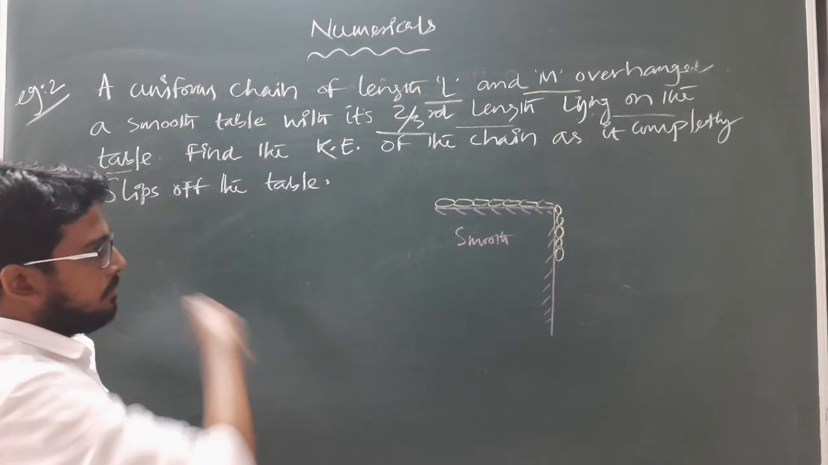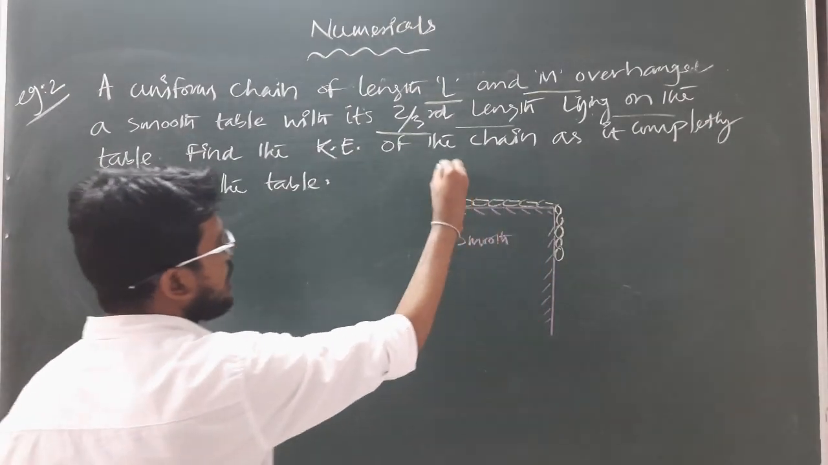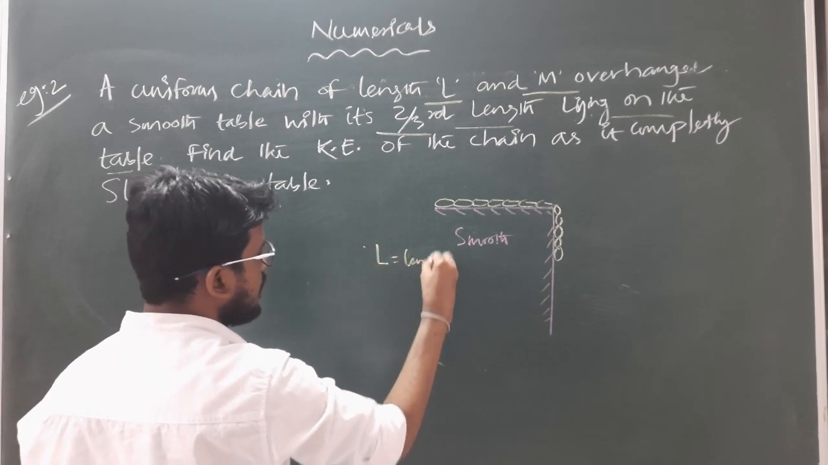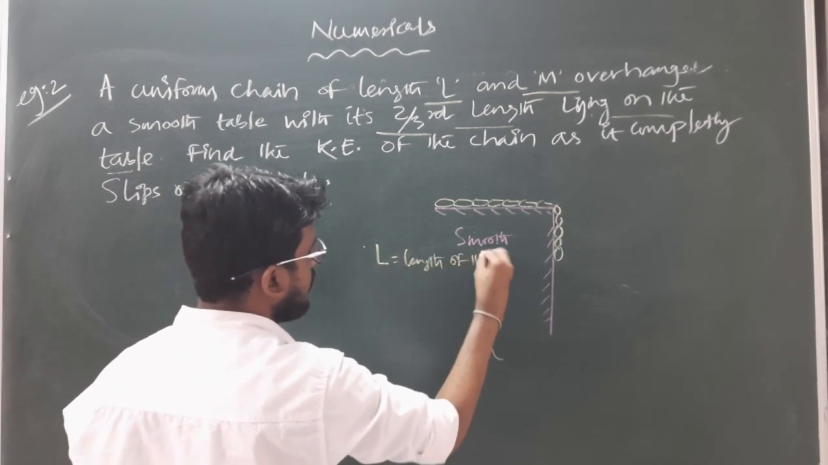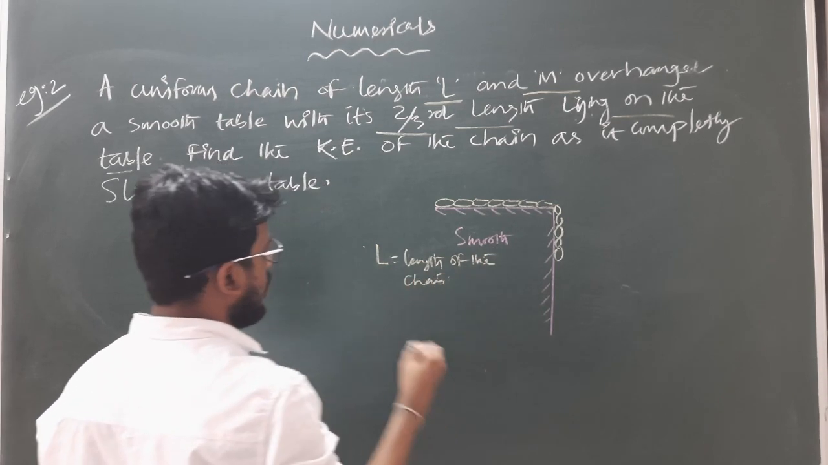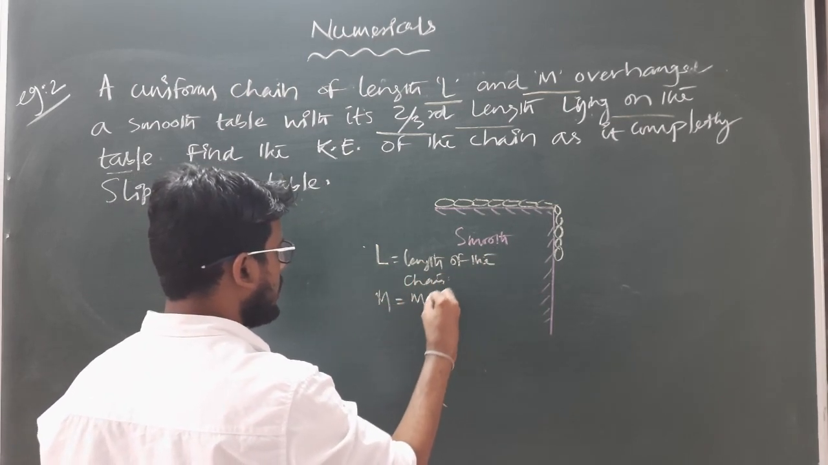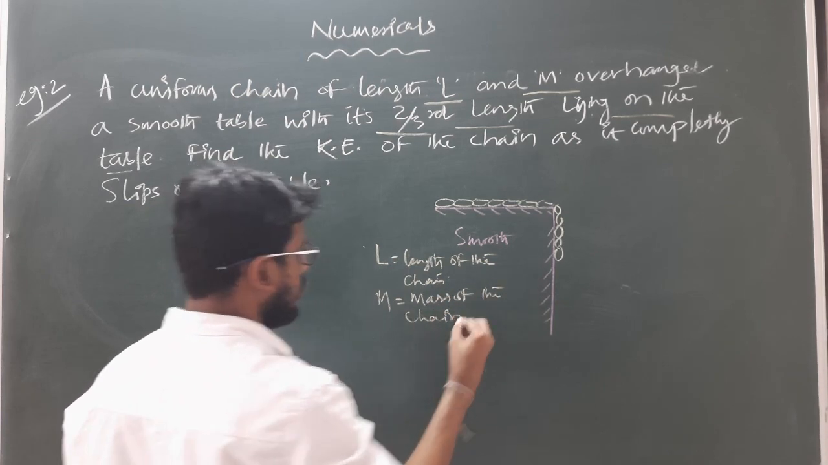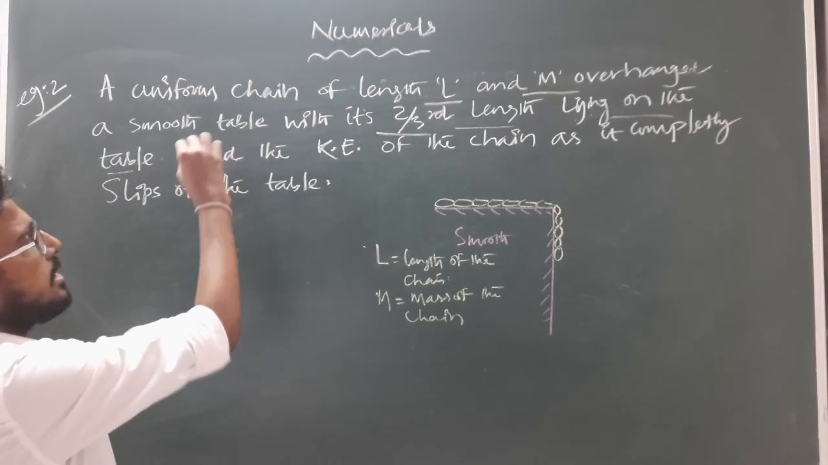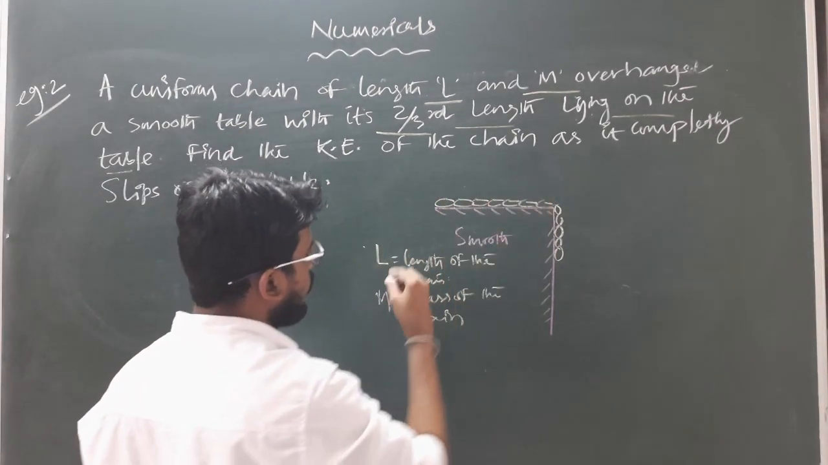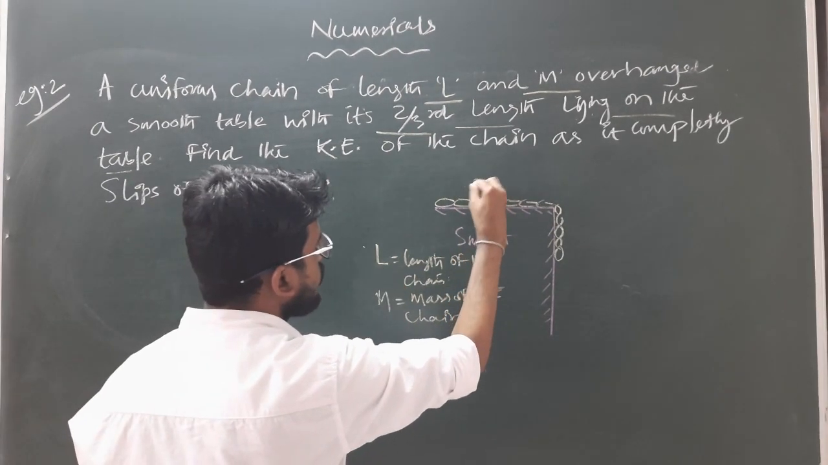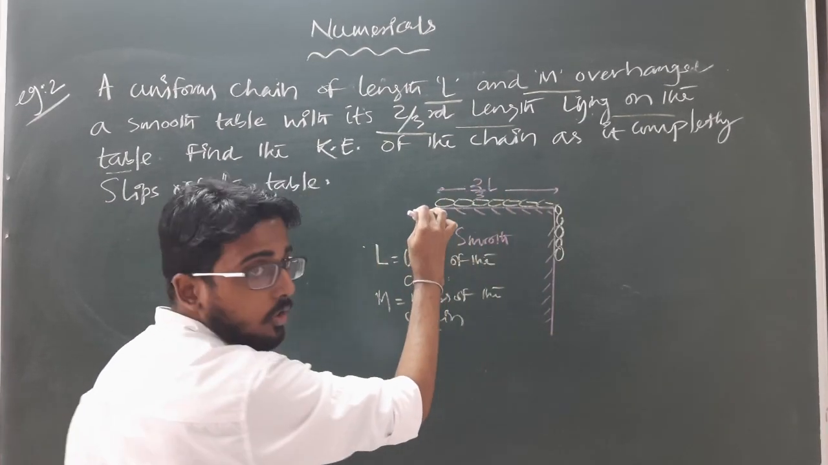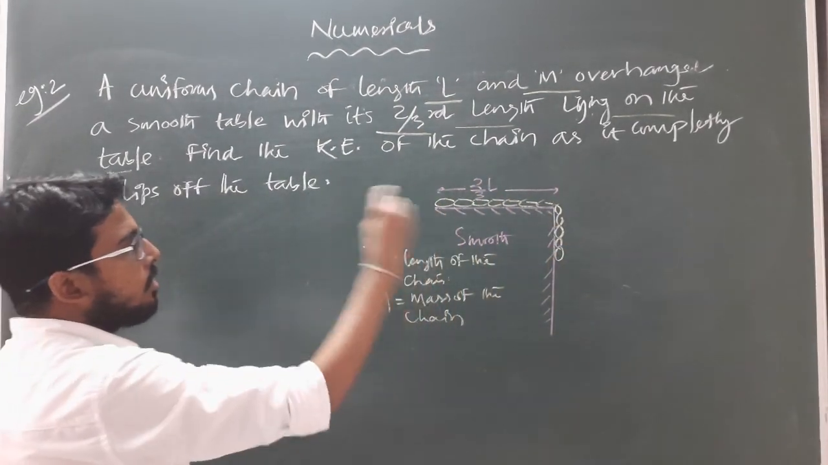Okay. So the total length of the chain is given, according to the question, as L, and m is the mass of the chain. Clear? And according to the question, initially 2/3 of its length, so if the total length of the chain is L, this much will be 2/3 L, lies on the horizontal surface of the table, and the remaining part,